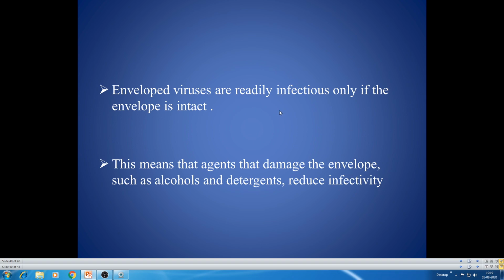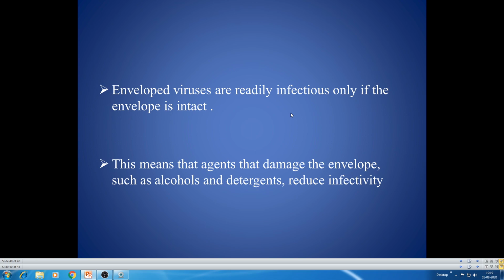Enveloped viruses are readily infectious only if the envelope is intact. If the envelope is intact, they are very virulent. They can infect other hosts very easily, so the attachment to the host cell is very easy.